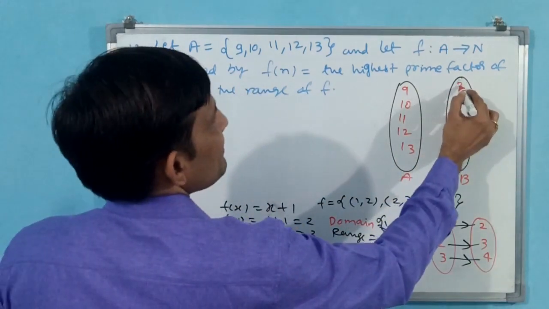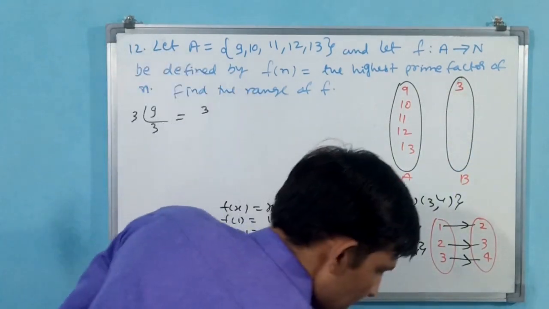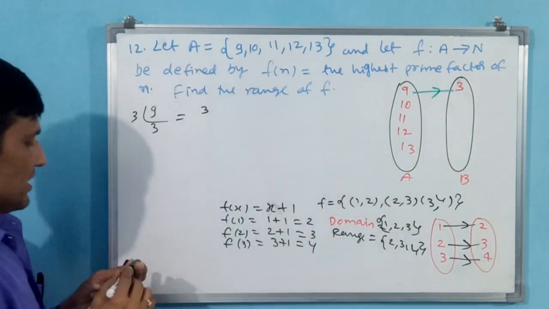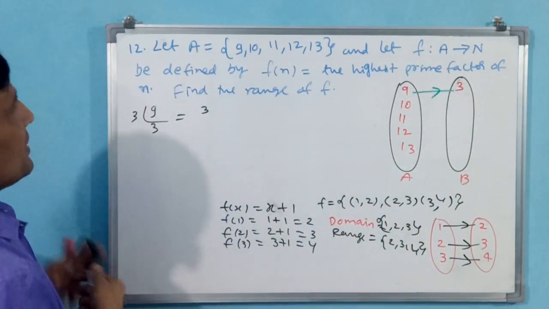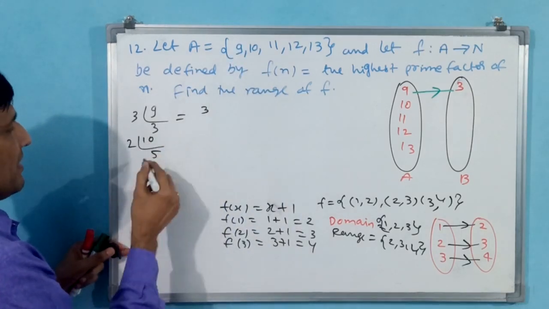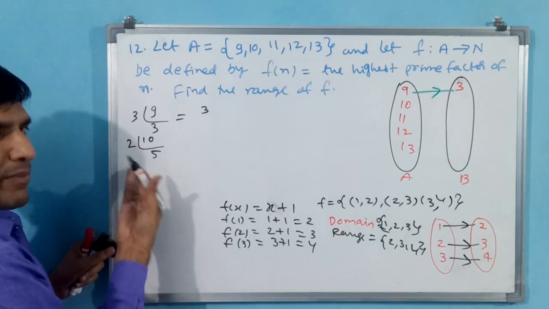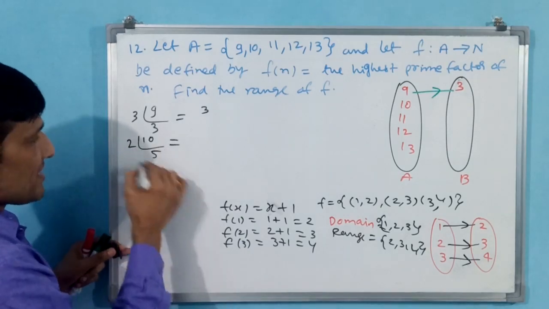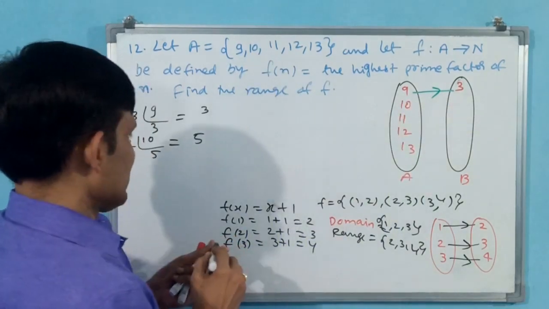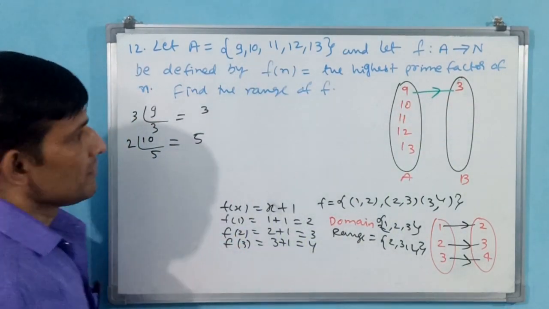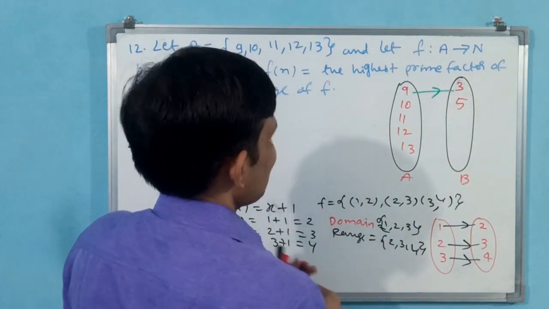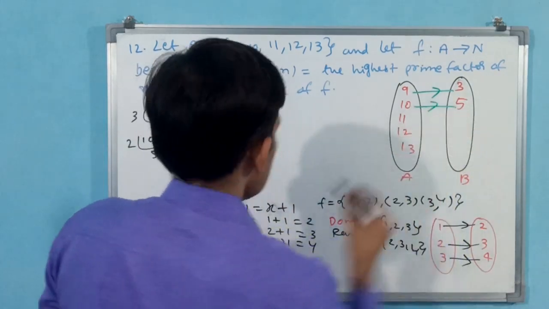Okay, for 9, 3. And I also depict the relation, 9 to 3. Now come to the second one, 10. 2 5s are 10. That's all, because only prime numbers count. Which is the highest? 5. That means for 10, 5. For 10, 5 the relation is there.